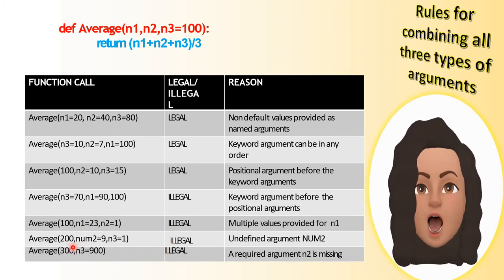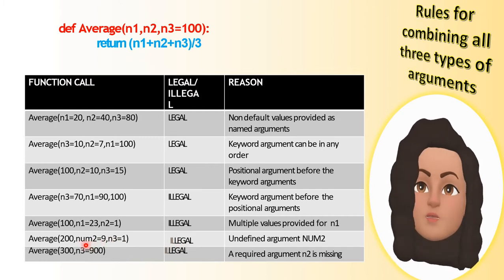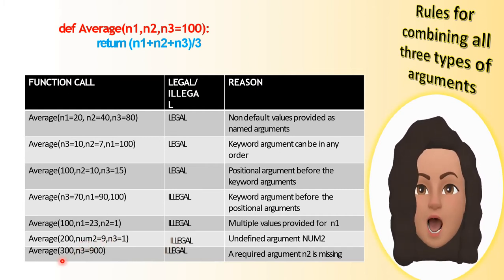Then the next one, average 200, num2 is equal to 9, n3 is equal to 1. This is illegal because num2 is an undefined parameter. And the last one, average 300, n3 is equal to 900. Here a required argument n2 is missing, hence it will raise an error.